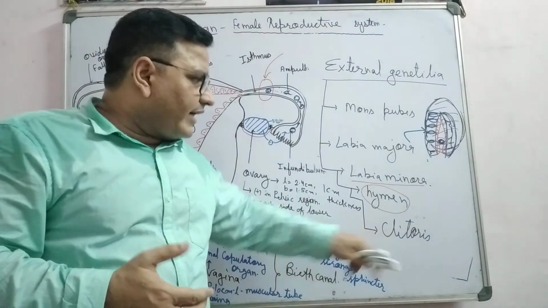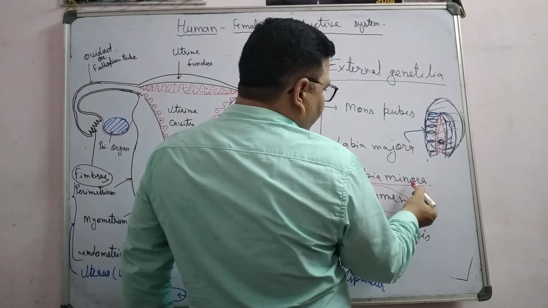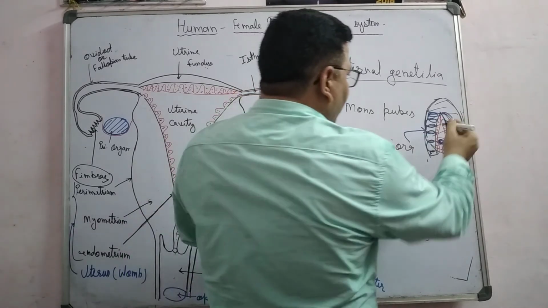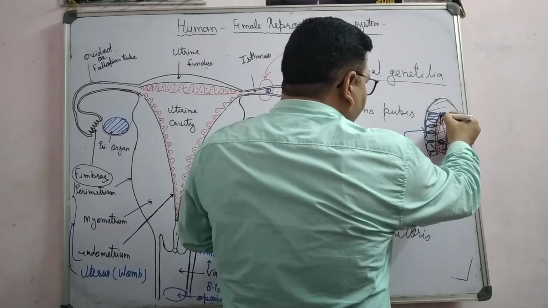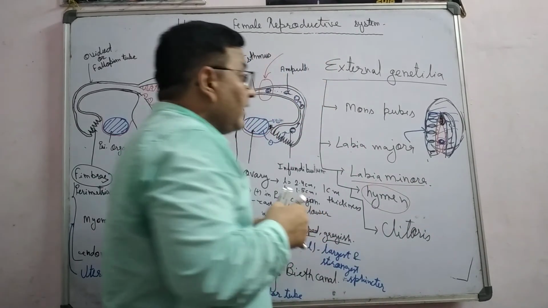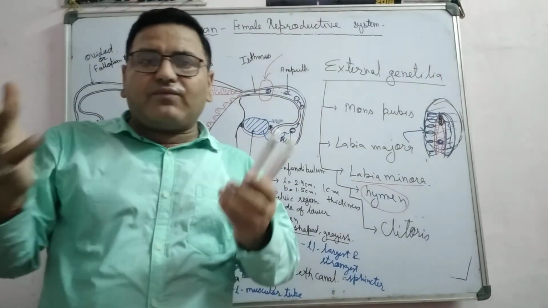And the last one, the clitoris. The clitoris is present at the apex of the labia minora, at the starting. This is known as the clitoris. The clitoris is the homologous organ of the glans penis of the male.